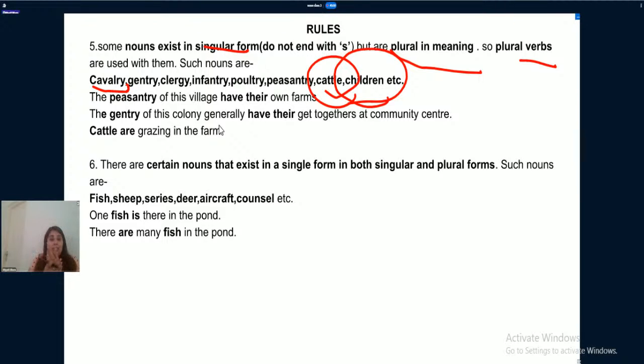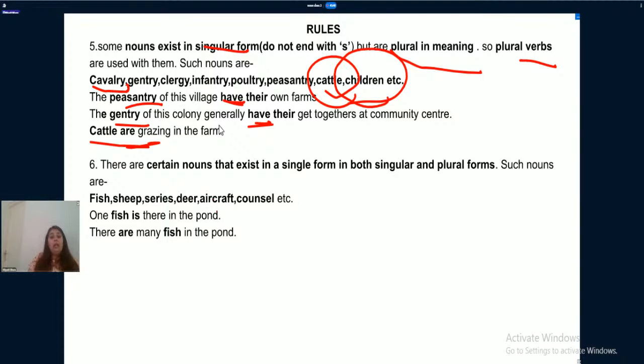The peasantry of this village have their own farms. The gentry of this colony generally have their get together at community center. Cattle are grazing in the farm or in the field. See, in all the three sentences, there's nothing like s or es after these nouns, but again, they are plural, so that's why we have used plural verbs with them.